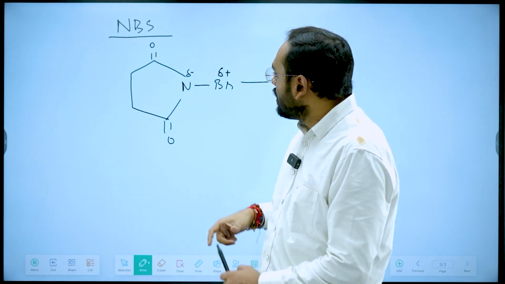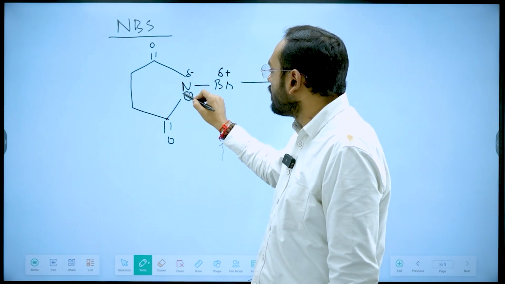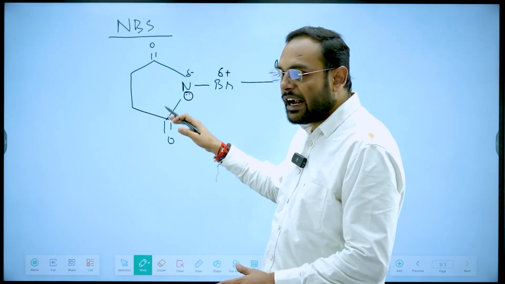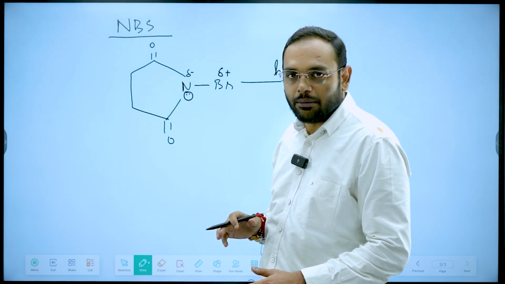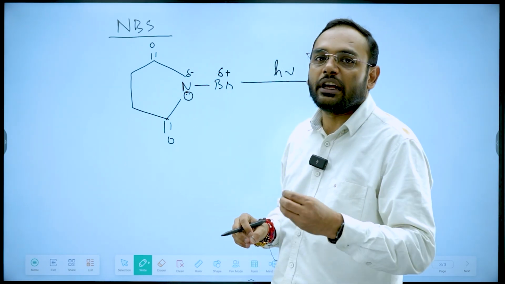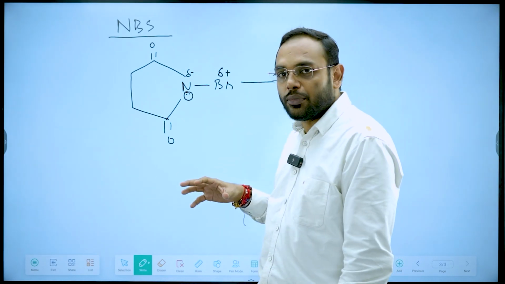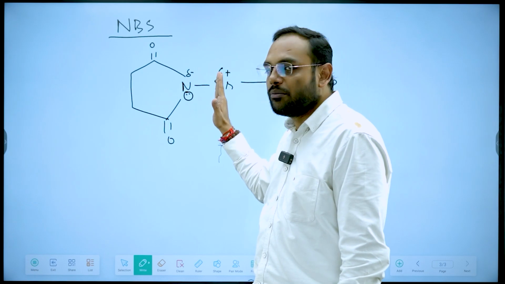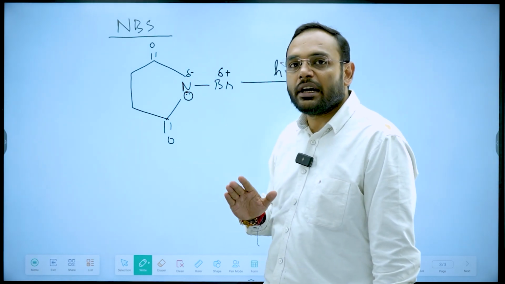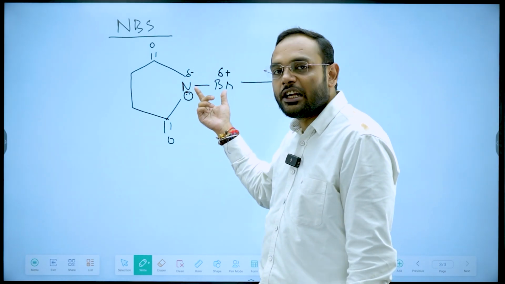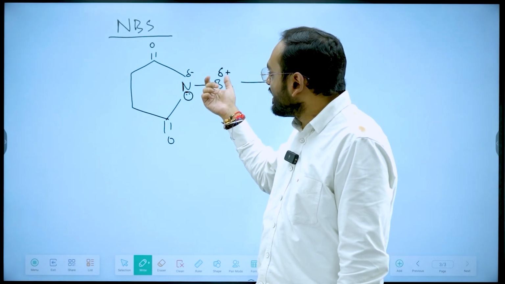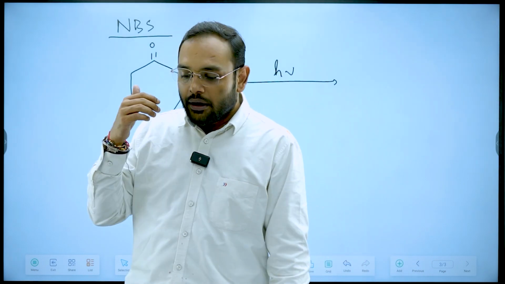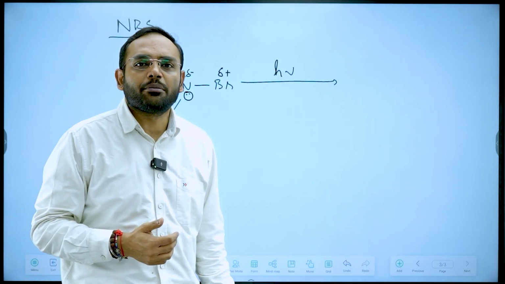Why? Because in this particular compound, the lone pair of nitrogen is in resonance with the double bond of oxygen. So when this nitrogen lone pair goes into resonance with this double bond of oxygen, nitrogen attains a little bit of positive charge, and because of that, it starts to attract the bond pair between nitrogen and bromine, and because of that, this bond is highly ionic. The charges, delta negative and delta positive, are very large, so it will oppose the breaking of the bond in a homolytic manner.